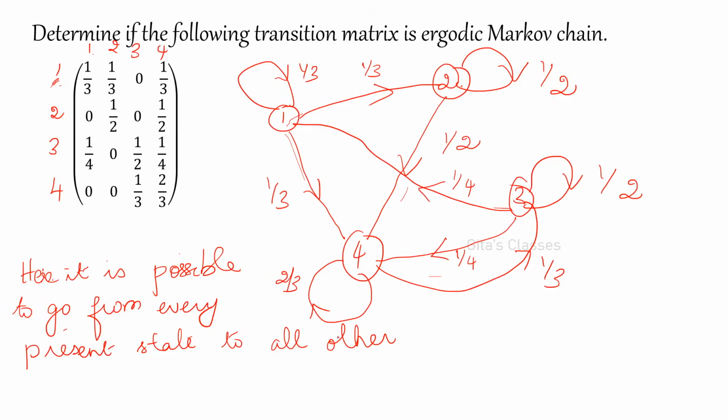Wherever you are, from any state you can reach all the other states. Therefore, it is an ergodic Markov chain.